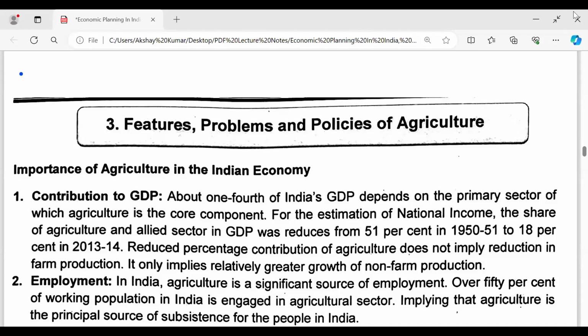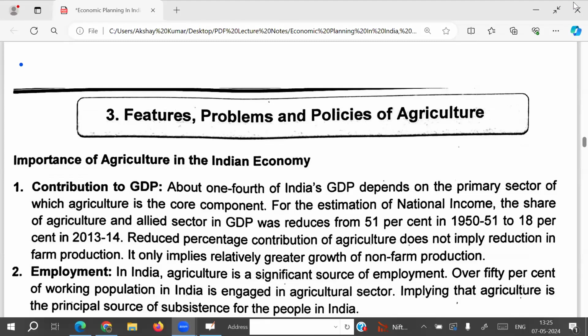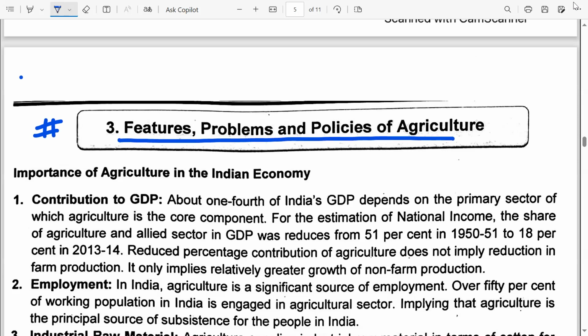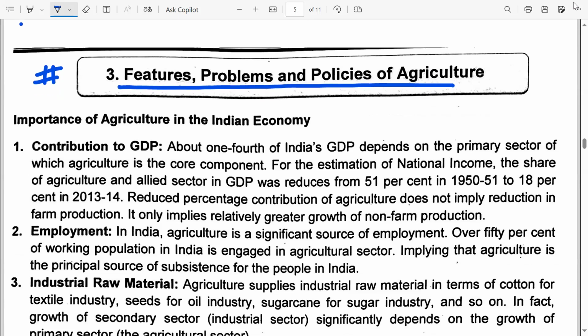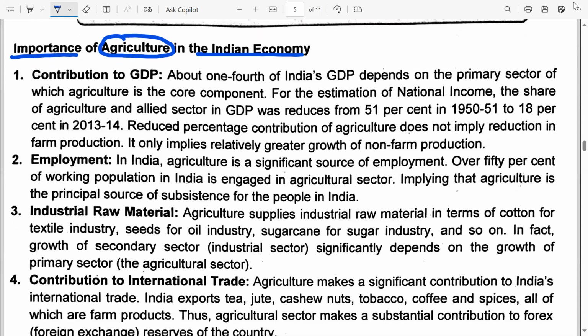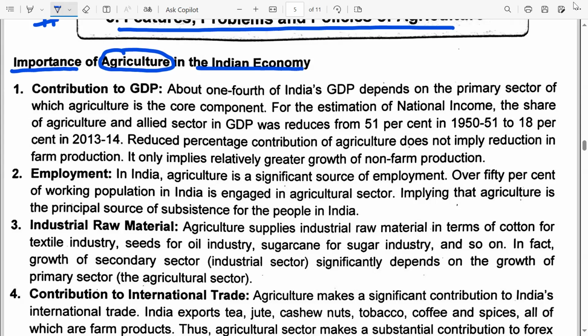All students can see this lecture note on your screens. This is the topic we do within our lectures on Indian economics from 1951 to 1991. We look at features, problems, and policies in Indian agriculture. First of all, let's understand the importance of agriculture in the Indian economy. These are the points which highlight that importance.